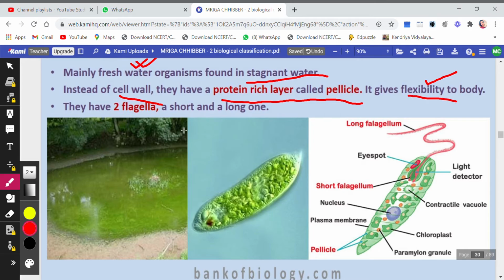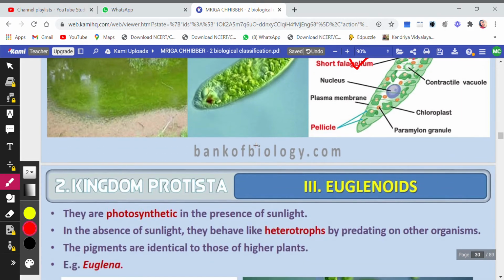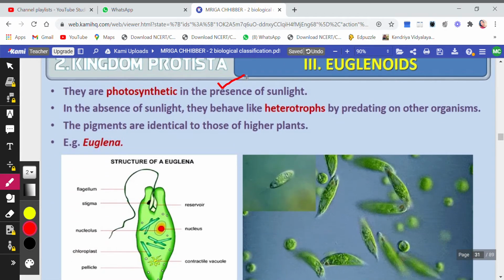They have two flagella again. One is short and the other one is long. This one is the long flagellum, and this one is the short one. Okay, two flagella, euglenoids. They are photosynthetic in presence of light. Now, if the sunlight is present, they will do photosynthesis. But if the sunlight is not there, then they will behave as heterotrophs by predating on other organisms. Now you see, they can survive in all the conditions. If sunlight is present, they will do photosynthesis. If sunlight is not present, they will predate, that is, they will hunt other organisms.